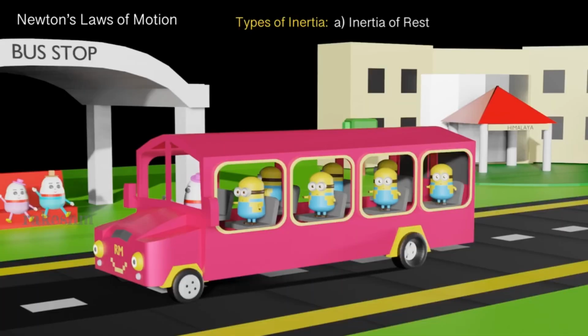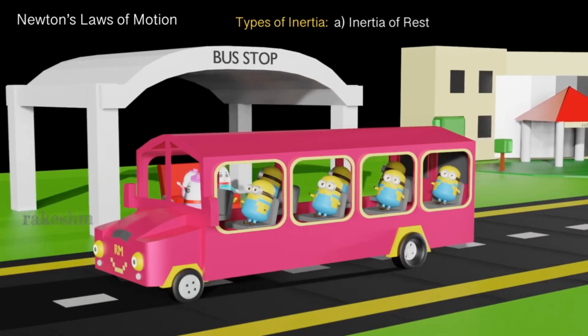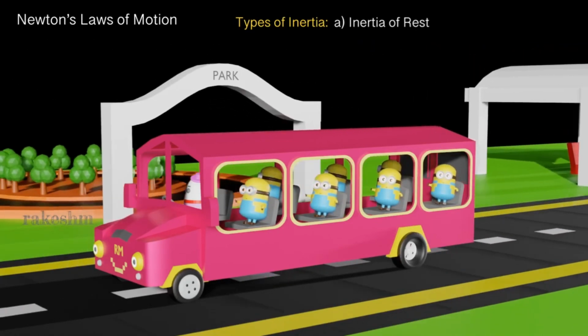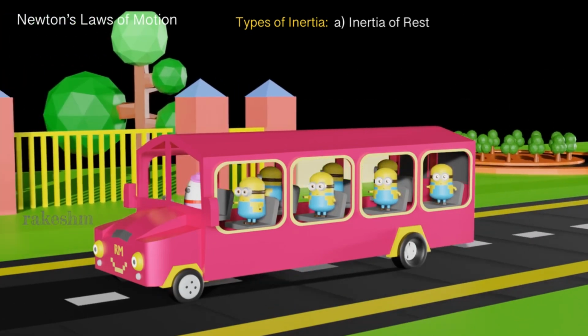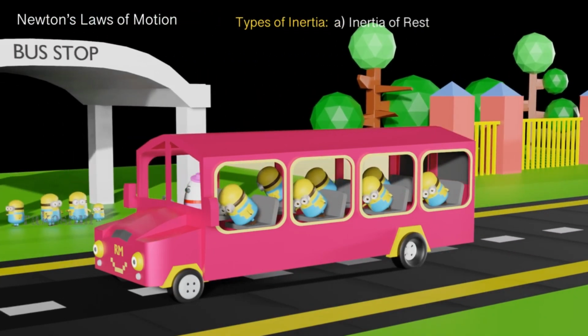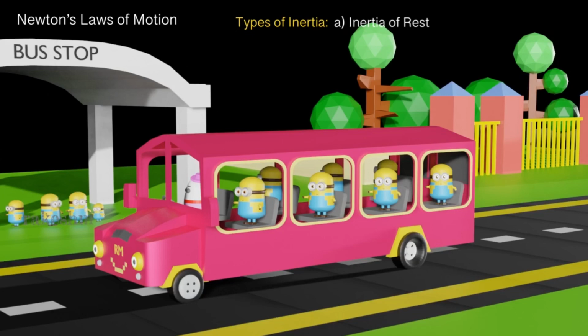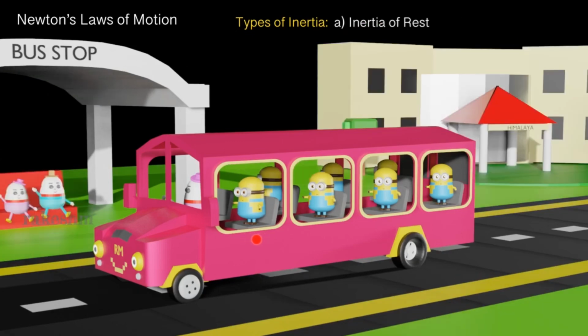Now let us discuss different types of inertia. The first is inertia of rest. Let us have a look at the schematic. Observe the minions here who are standing in the bus. Initially, the bus is at rest and they are also at rest in the bus.